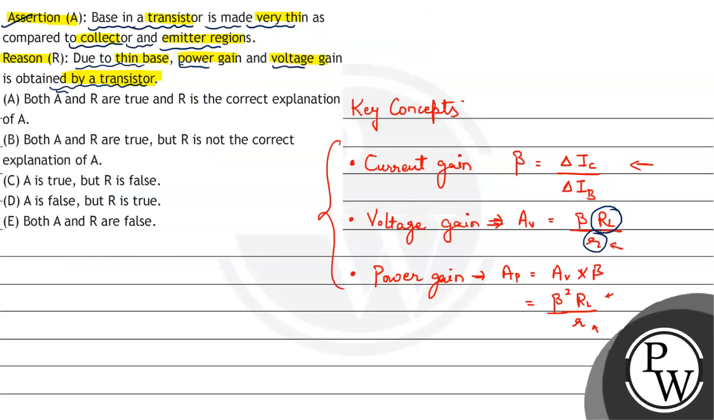So we can see that option A, which says both assertion and reason are true and R is the correct explanation of A, is correct. Let's highlight it here. Hence option A is the correct option to this solution. I hope you understood it well. Thank you.